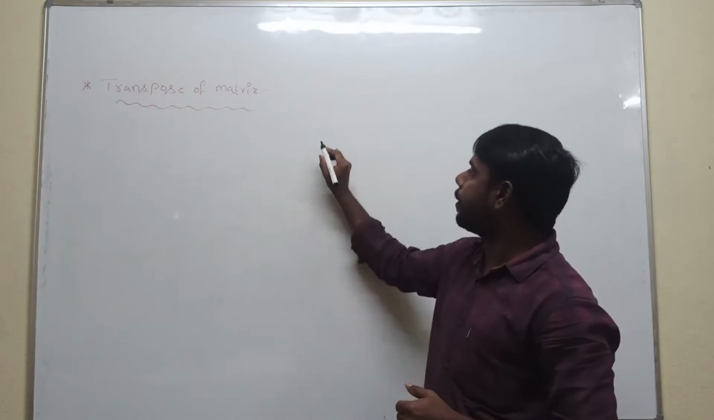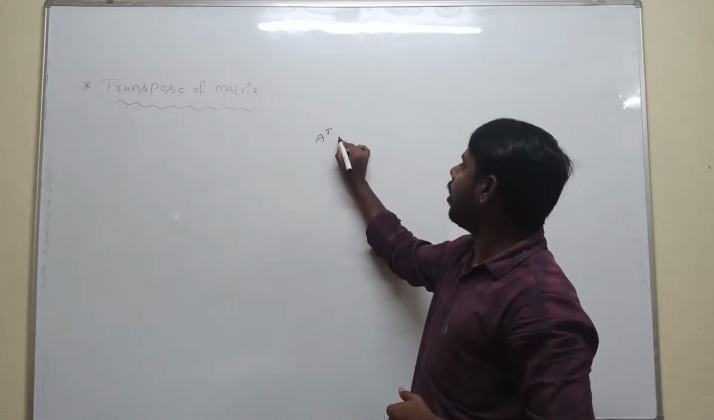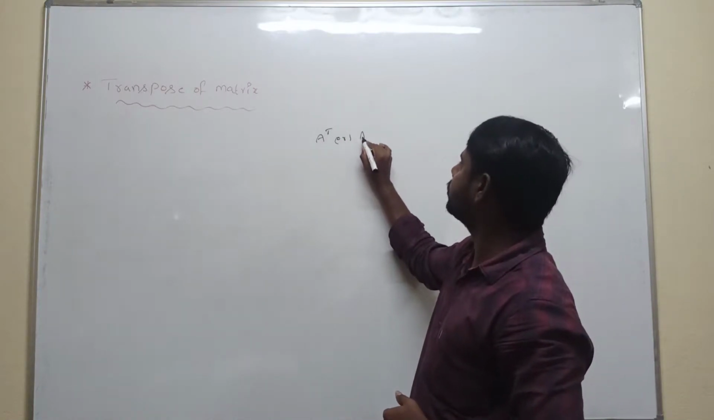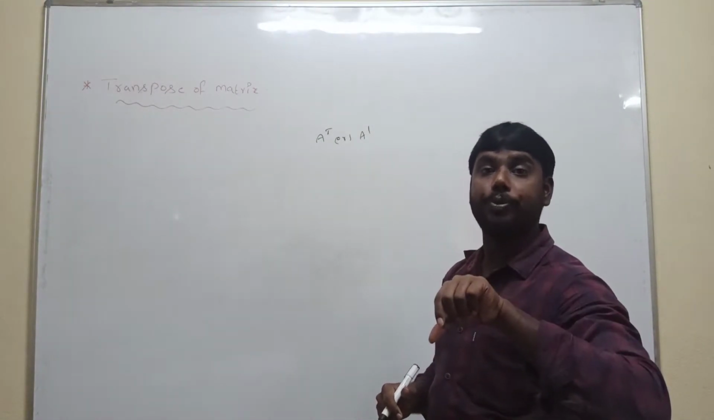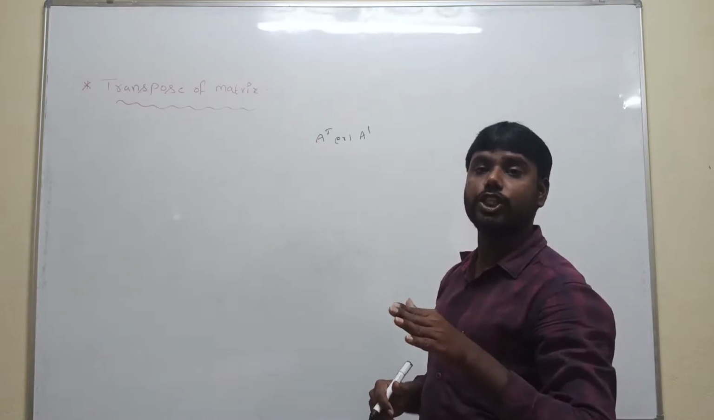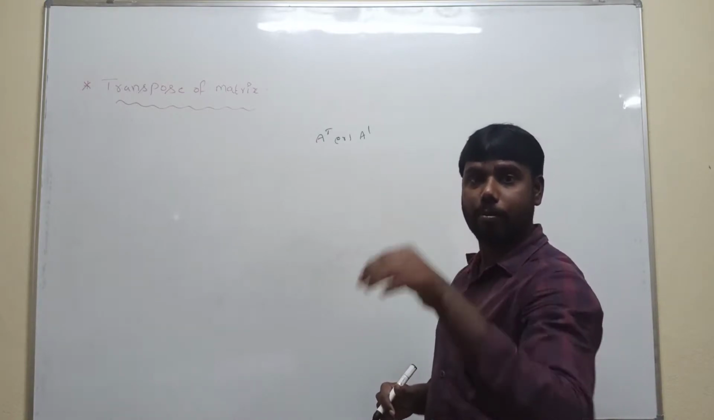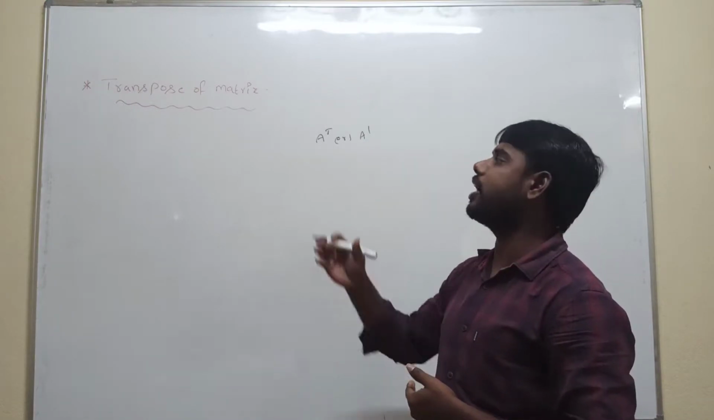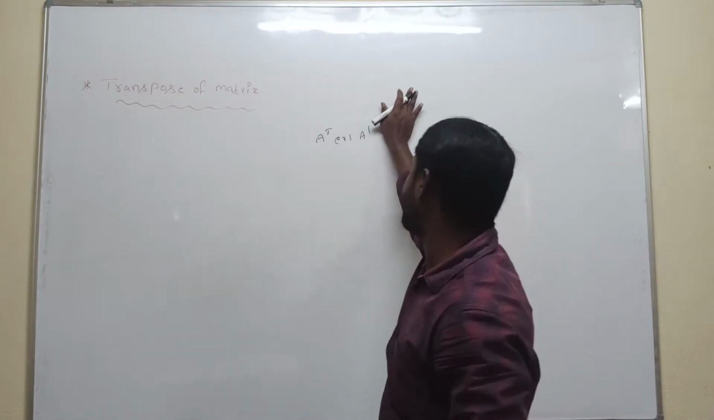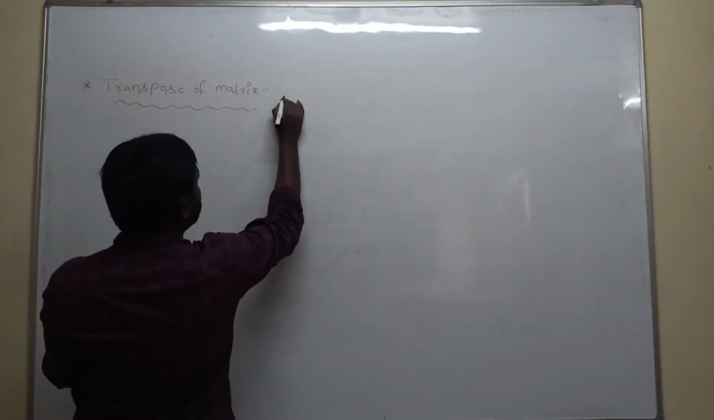It is denoted by A power T or A power dash. Transpose of a matrix is nothing but a matrix obtained by interchanging rows and columns. Given one matrix, the rows can be replaced with the columns. The resulting matrix is called the transpose of the matrix. So write the definition: a